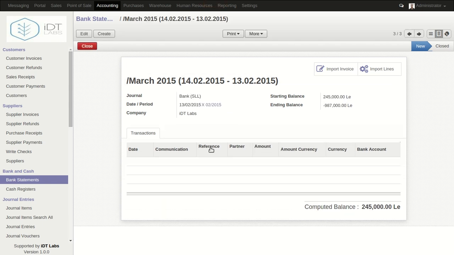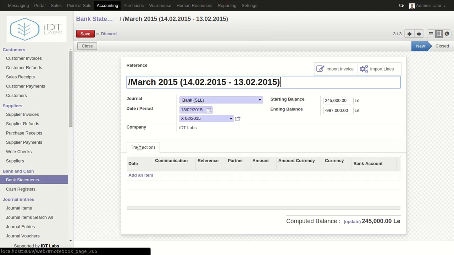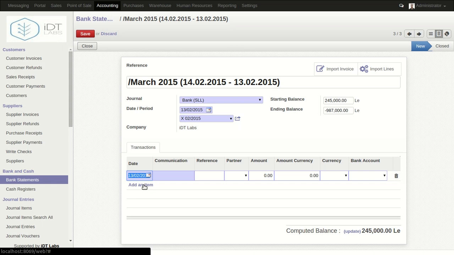From here we can specify or add the transactions that are within this particular bank statement. So we click the edit button again, and from here we can add the transactions. We click add item, and when you click add item, the date will be the date of the bank statement, so we're going to need to change it. In this case we are going to say 1502 2015, and we're going to specify a communication.